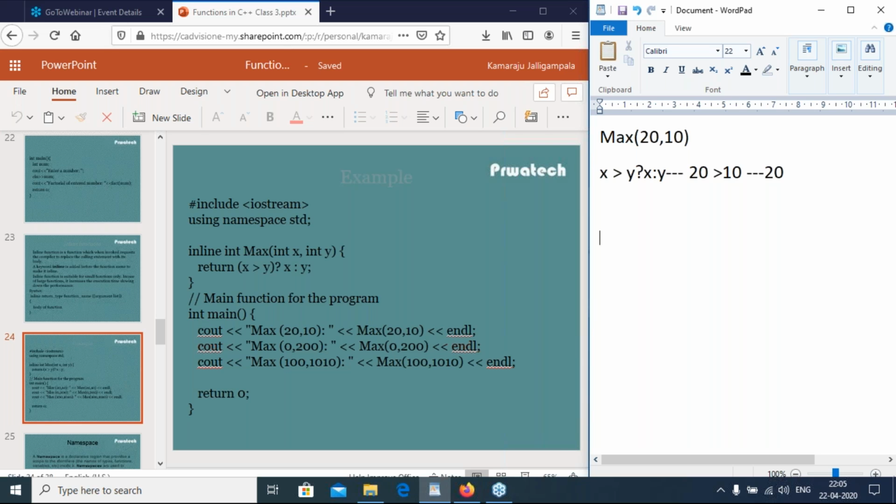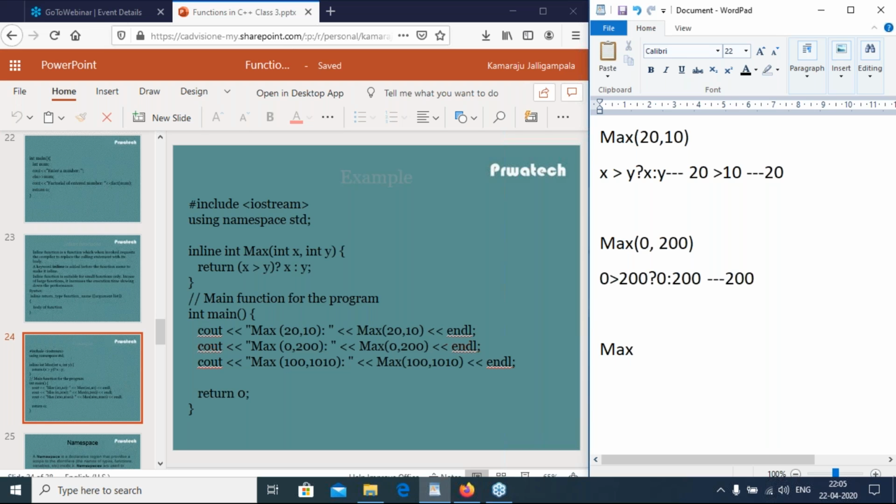Then the next statement, max 0 comma 200. Max is the inline function, so this code is automatically replaced with 0 greater than 200. If it is true, 0 will be displayed, otherwise 200 will be displayed. So 0 greater than 200 is false, then 200 will be displayed on the console window.